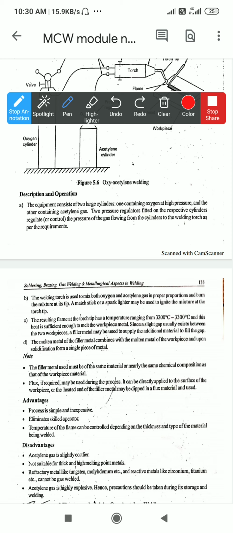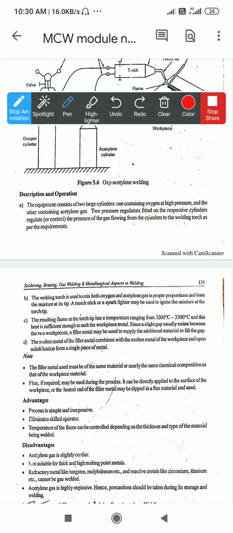Then, the filler metal is used to supply additional material to fill the gap. The filler material is nothing but additional metal used for joining the gap between the workpieces. Next, the molten filler metal combines with the molten metal of the workpiece and, upon solidification, forms a single piece of metal.